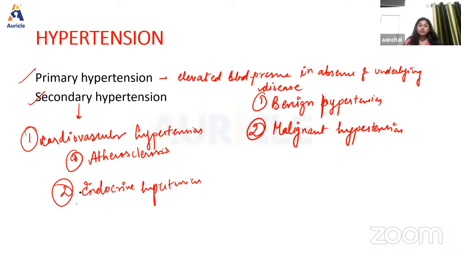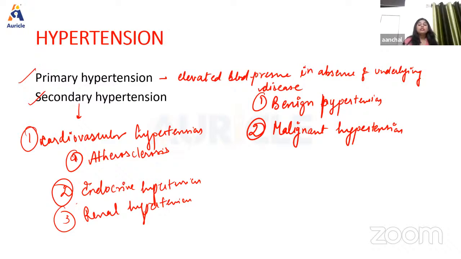Okay, and also the third one is renal hypertension. So renal hypertension occurs because of stenosis of renal arteries or presence of any tumor in JG cells or due to glomerulonephritis. Okay, so these are the conditions in which hypertension can be caused.